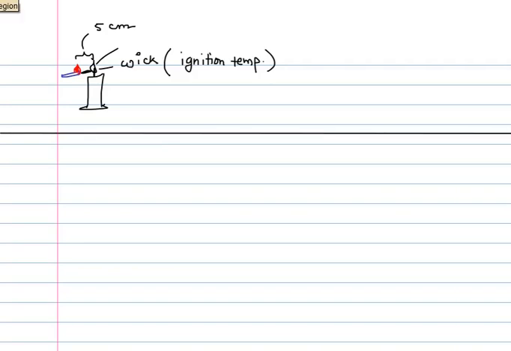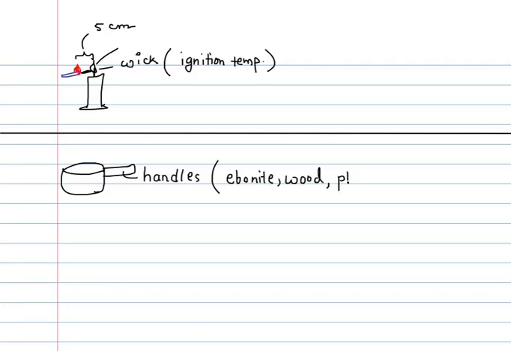There are various applications of conductors and insulators in our daily life. One of them is in the various cooking utensils, the pans and so on. It is a common experience that the handles of such utensils are generally made up of materials like ebonite, or more commonly wood and plastics.